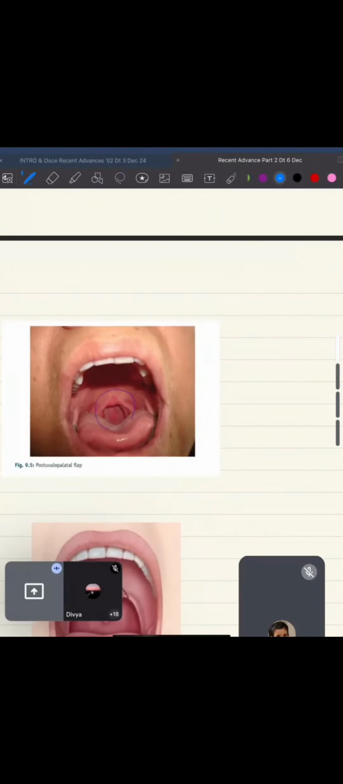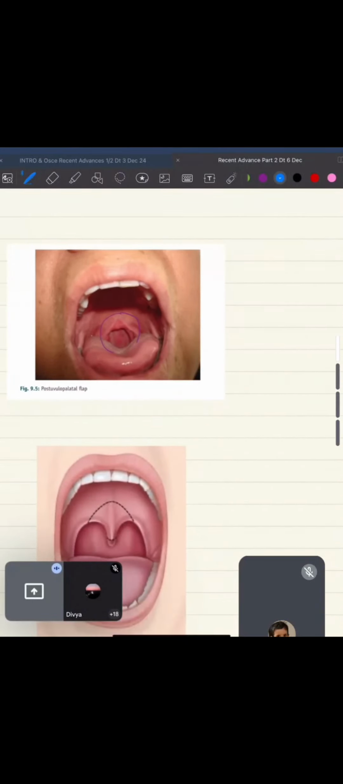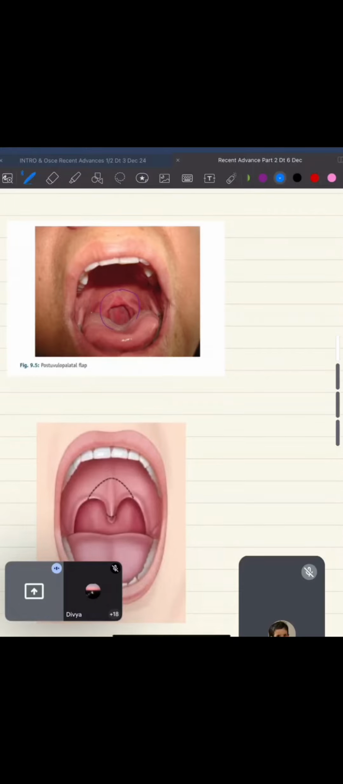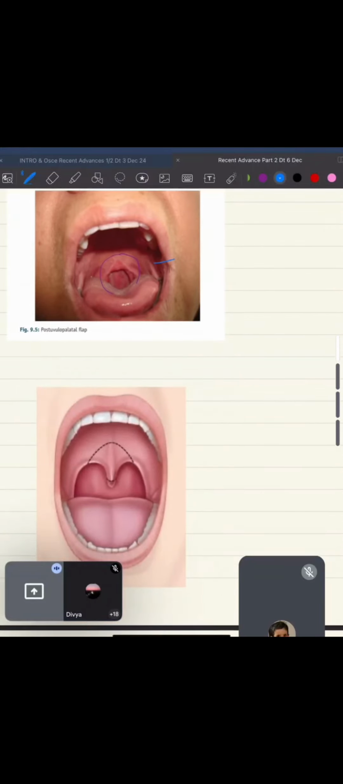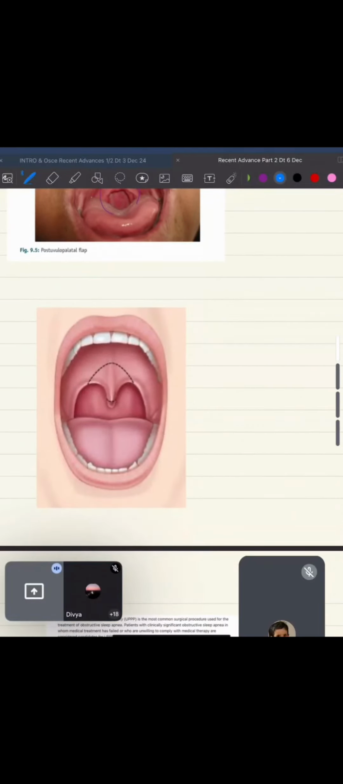Now this is dealing with a few more questions. Maximum 5 minutes. This is a post-uvulopalatal flap. Three things you have to remember over here. One will be your UP3 surgery. The full form of UP3 is uvulopalatopharyngeoplasty. UP3.